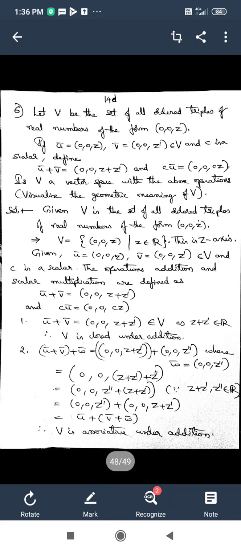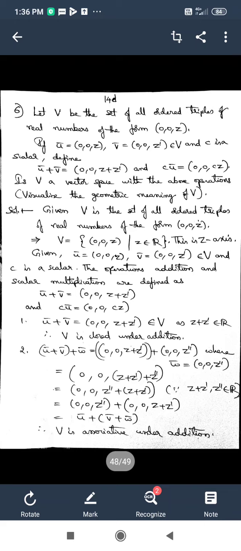And what is the problem given to you in this sixth one? Let V be the set of all ordered triples of real numbers of the form 0, 0, z.